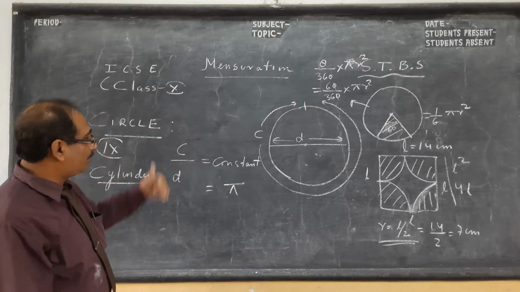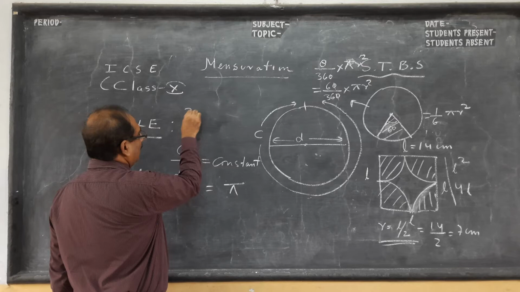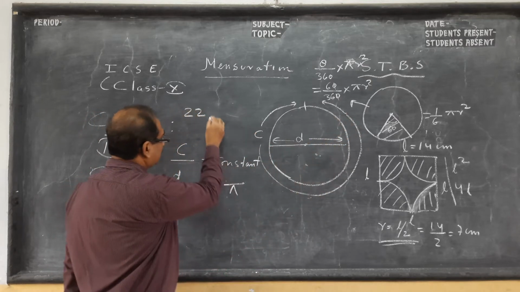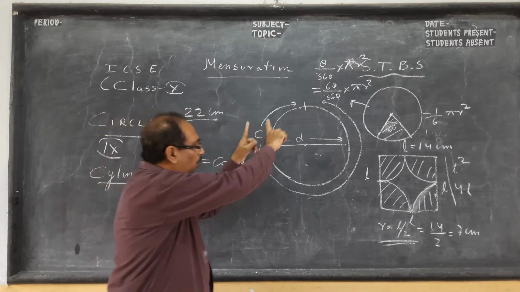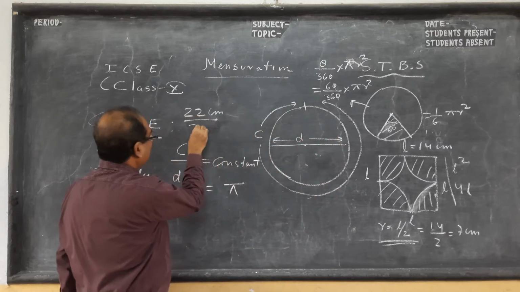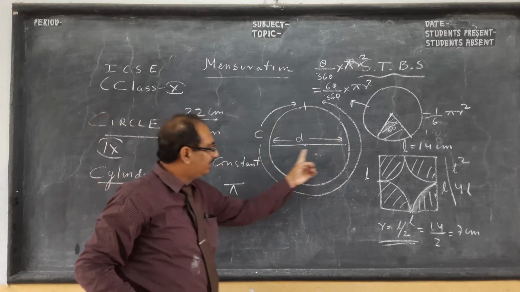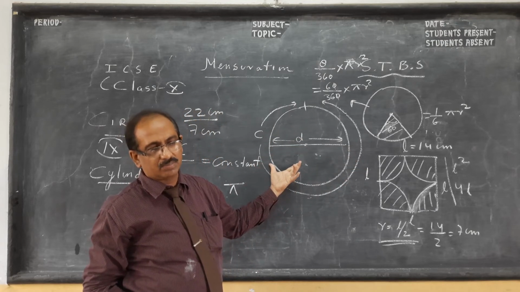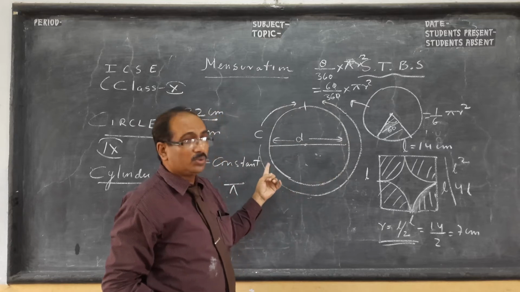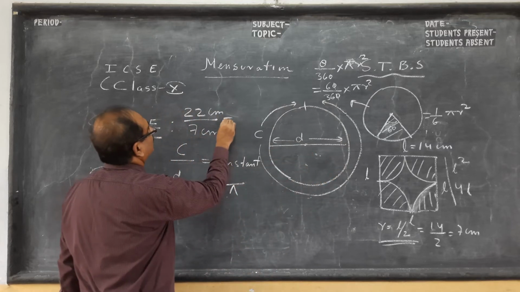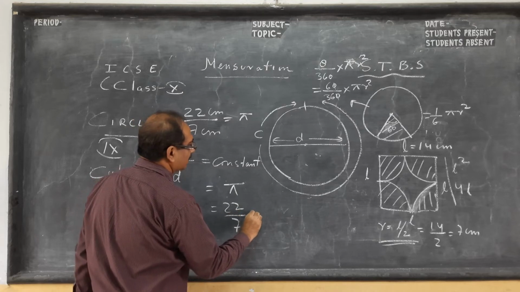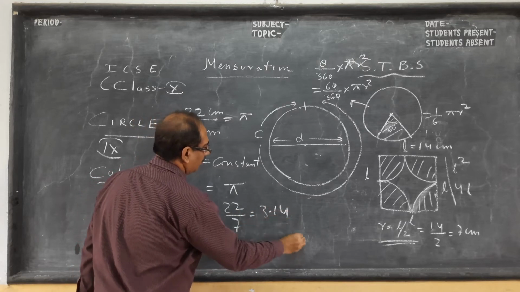One example: suppose the circumference is 22 centimeters. When you open it, you will see the diameter is 7 centimeters. This is the ratio. You have done ratio in semester 1. So if this is 22 kilometers, the diameter will be 7 kilometers, and the ratio is always constant. We call it roughly 22 by 7 or 3.14.